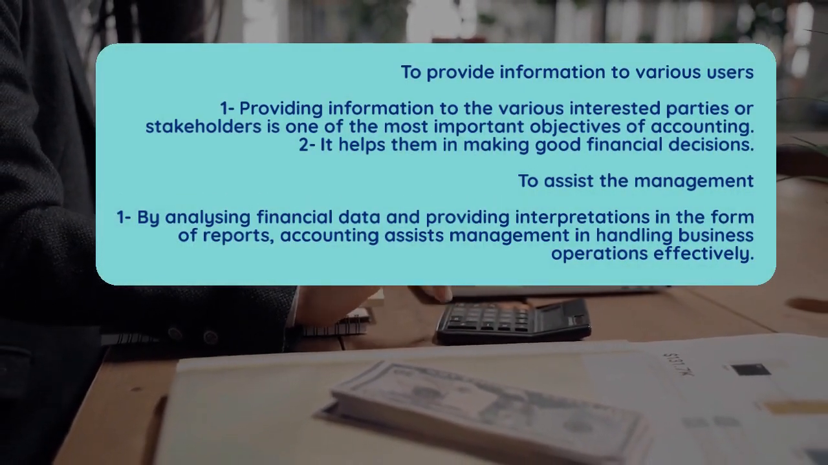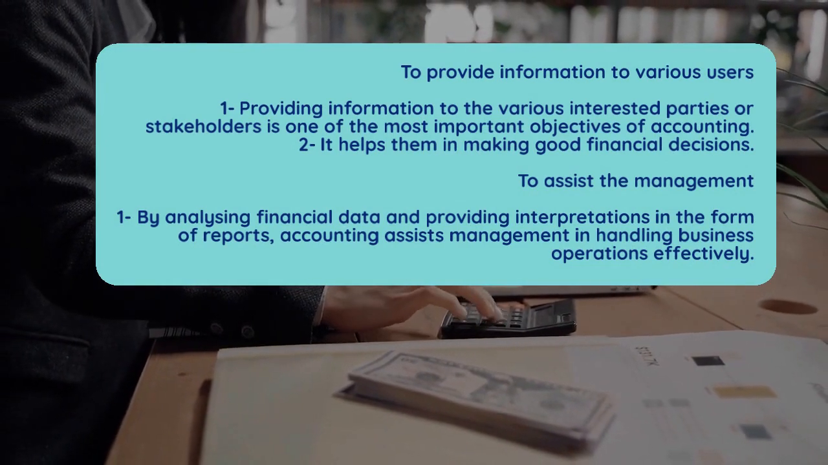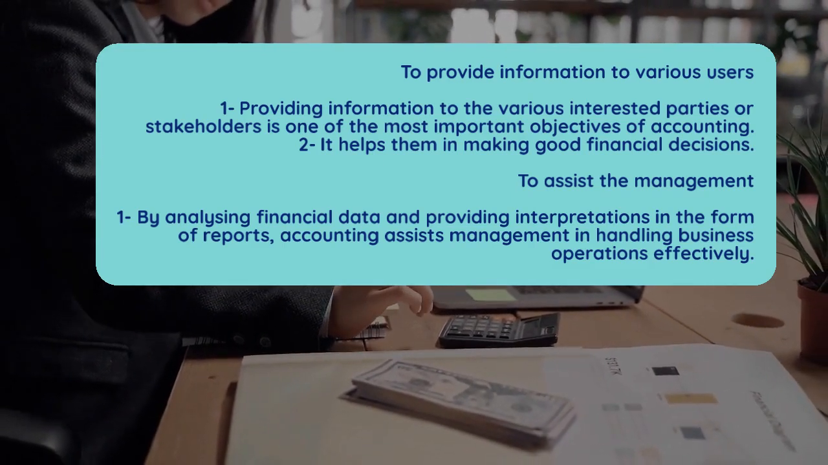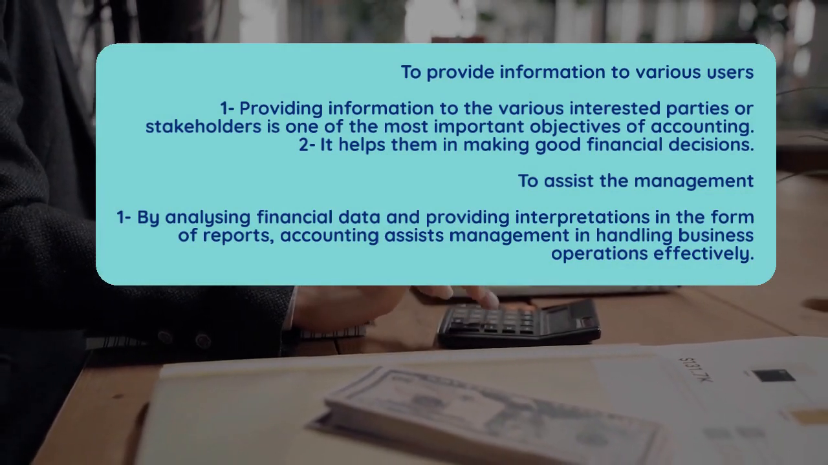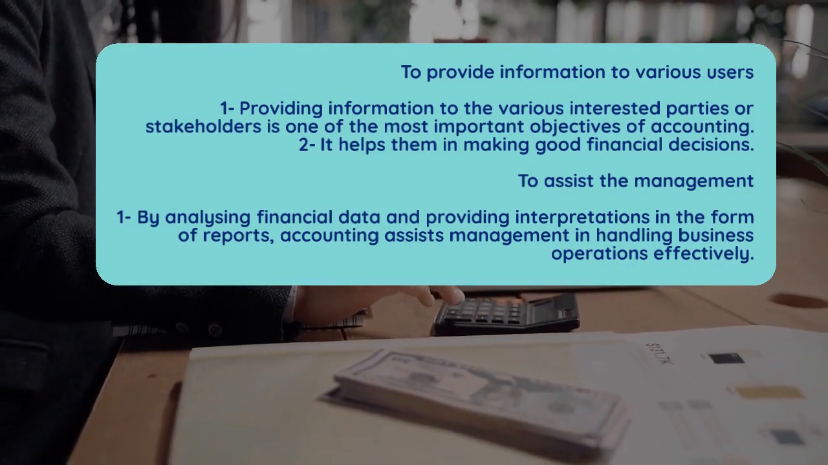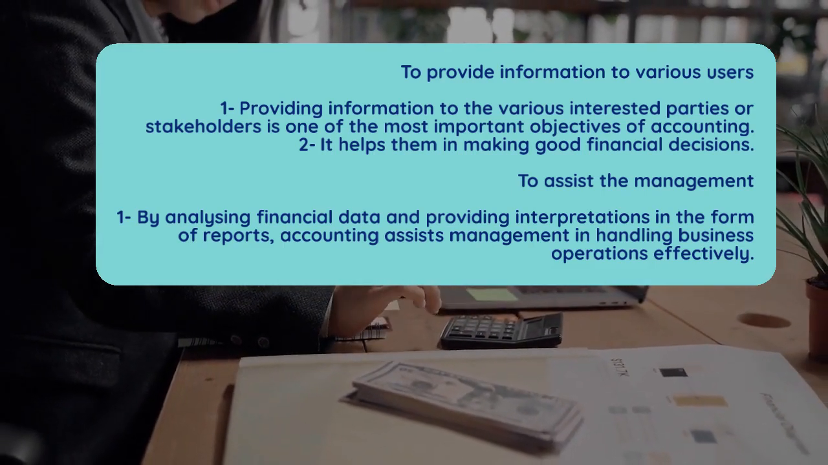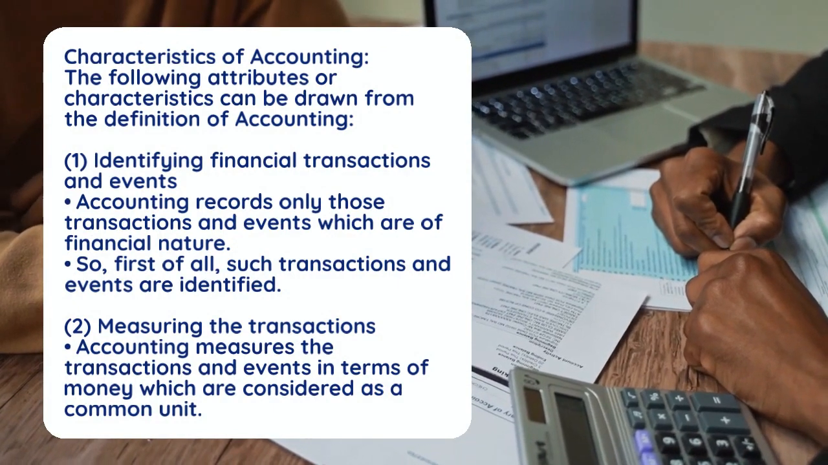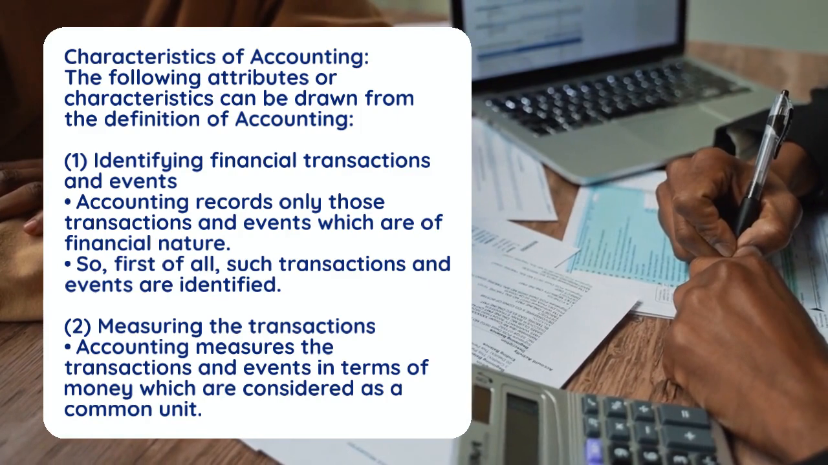To provide information to various users: 1. Providing information to the various interested parties or stakeholders is one of the most important objectives of accounting. 2. It helps them in making good financial decisions. To assist the management: 1. By analyzing financial data and providing interpretations in the form of reports, accounting assists management in handling business operations. The following attributes or characteristics can be drawn from the definition of accounting.